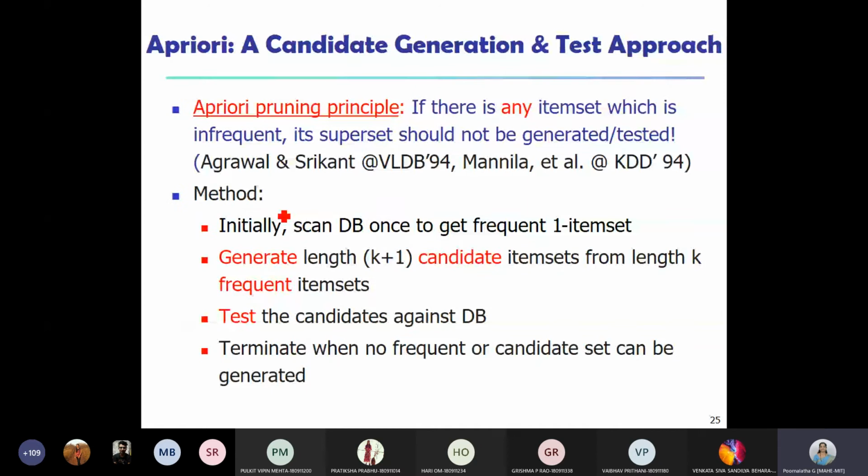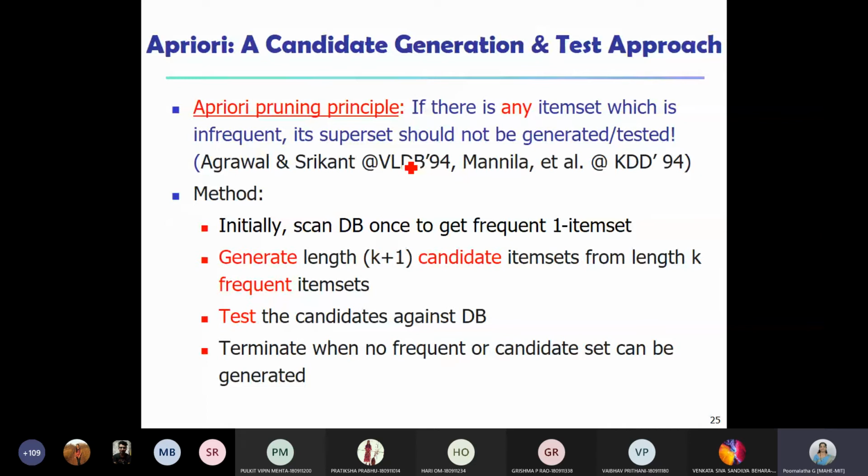To make it efficient, we use something called pruning here. Any item set which is not frequent, then obviously its superset will also not be frequent, right?